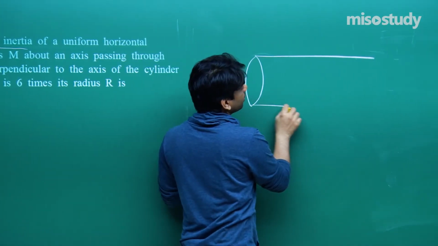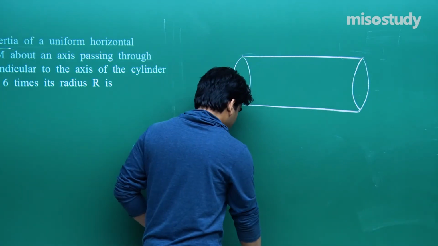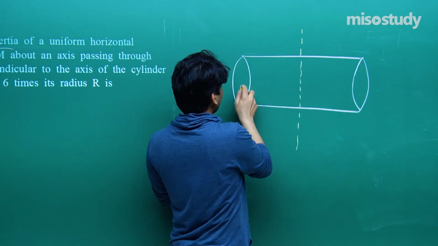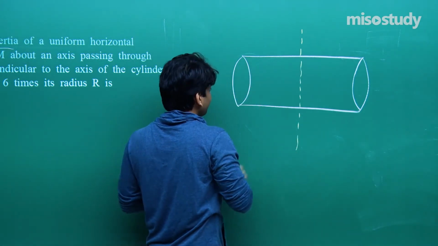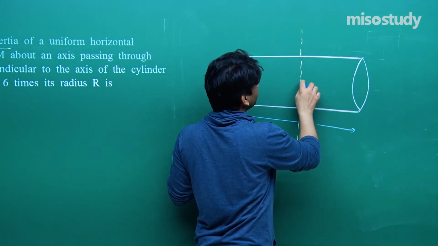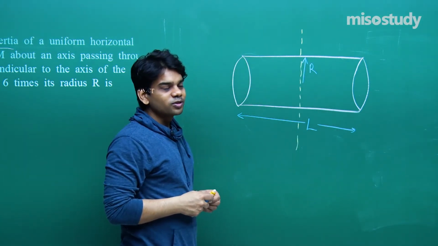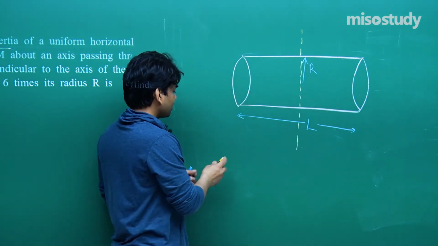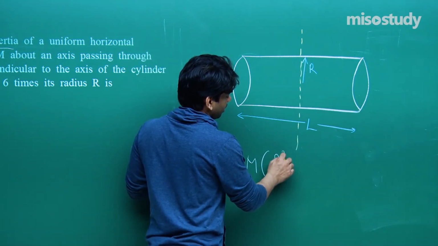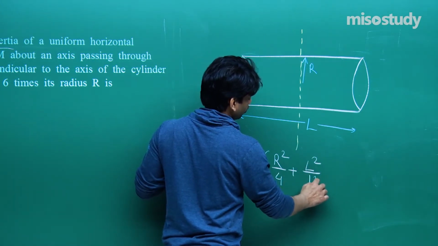If you remember in our regular session, if you have watched and are remembering all the formulae, you must be knowing that for a cylinder which has a length L and radius R, the value of its moment of inertia about this axis was given as m r square by 4 plus L square by 12.